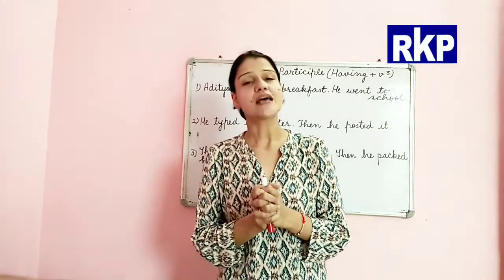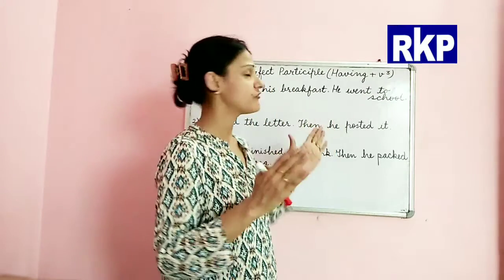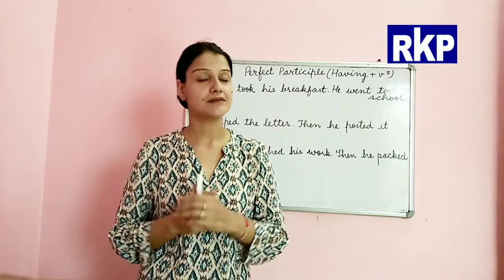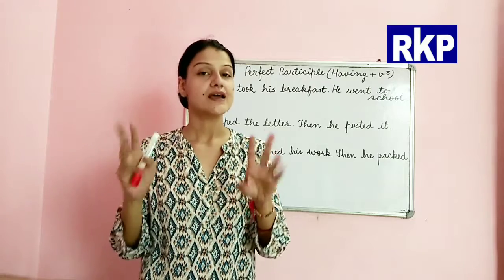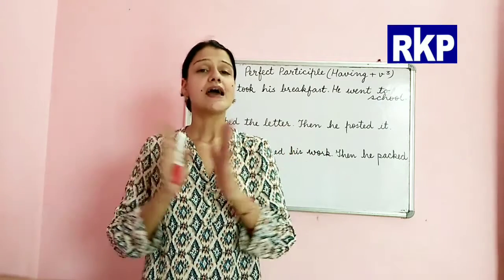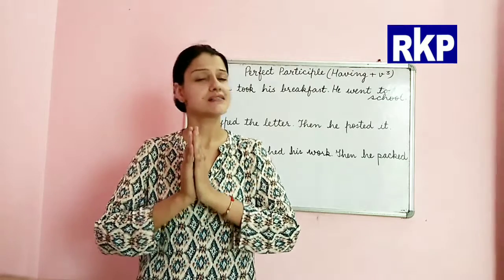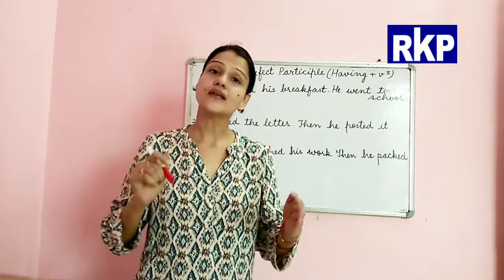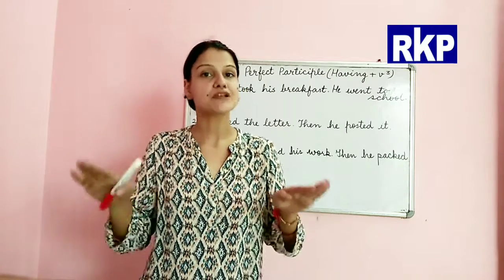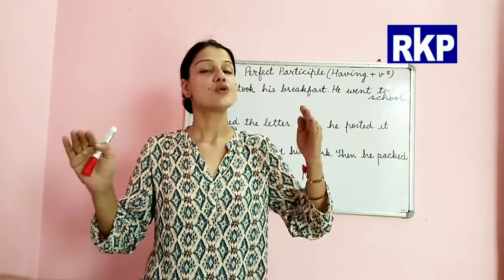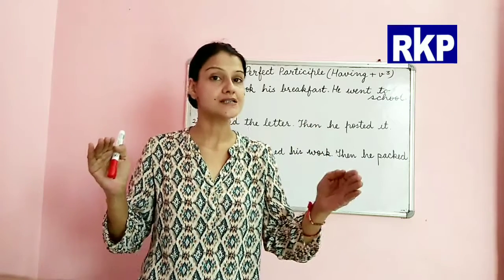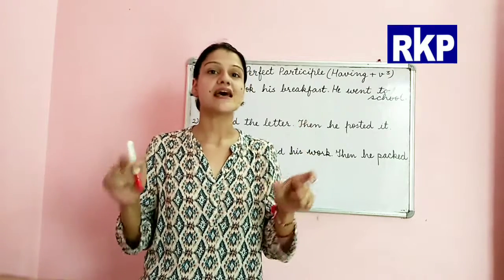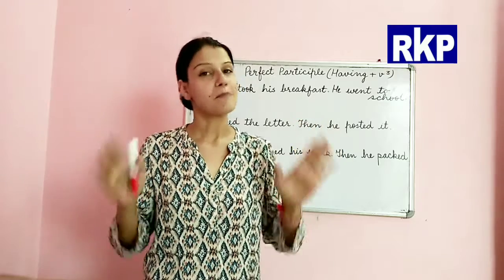So we use having plus V3, or perfect participle, when we have two actions, two sentences, performed by the same subject, and the second action starts only when the first is absolutely complete. So when the second action starts after the first one is complete, in that scenario we use perfect participle.